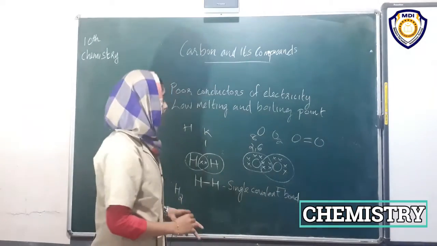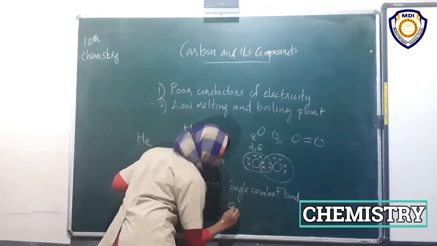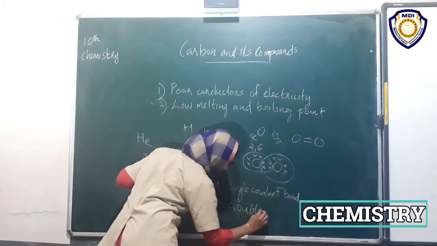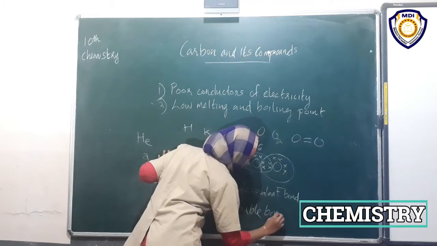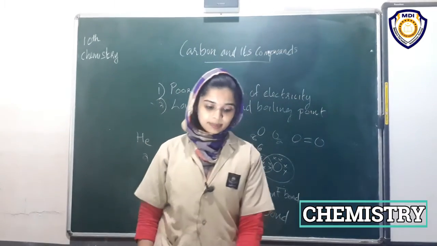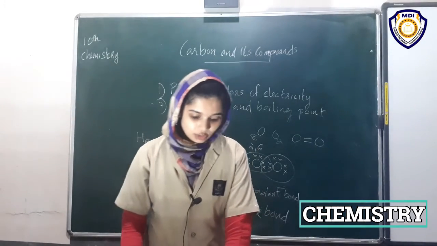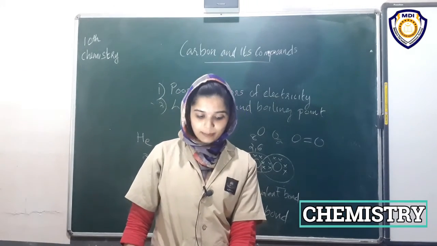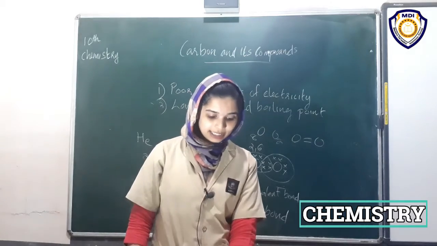Double bond, covalent double bond, a double bond between two atoms.